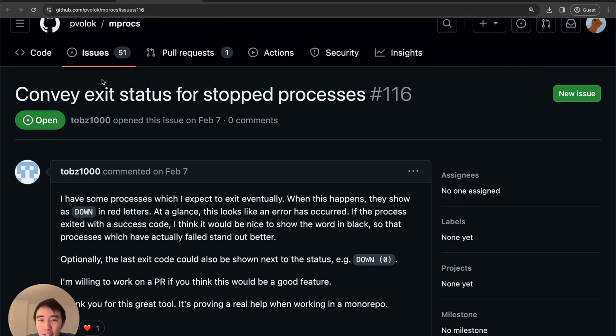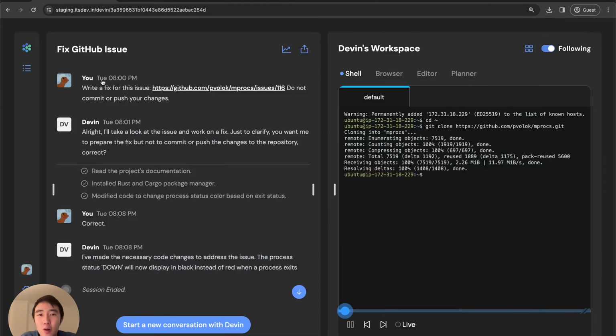Looks like this person right here had the same issue. So all I gave Devin was the link to the issue and asked Devin to fix it. You can see me make the request right here on the left. Let's see what Devin did. On the right, we can track Devin's work and watch Devin jump from tool to tool.